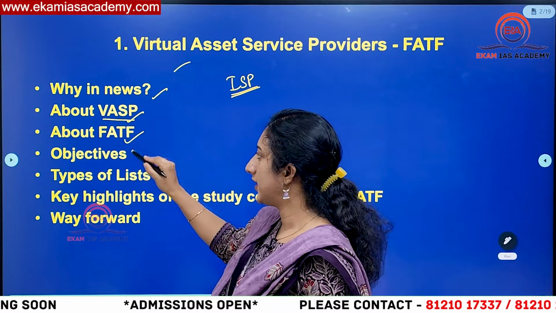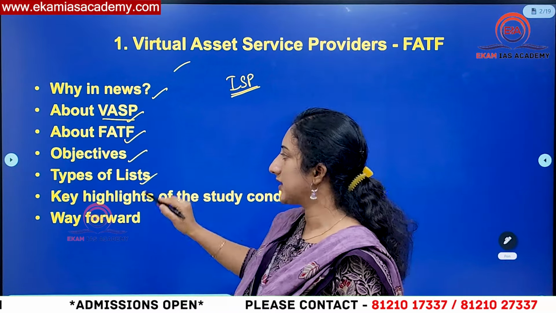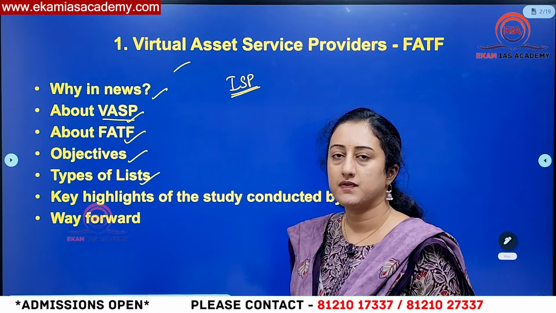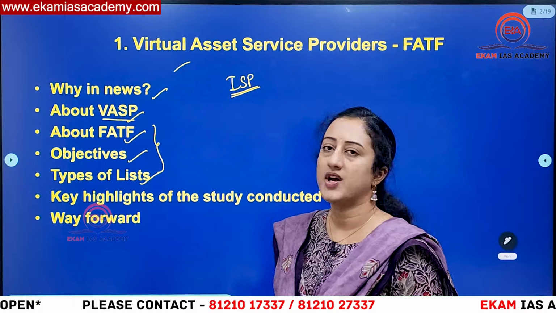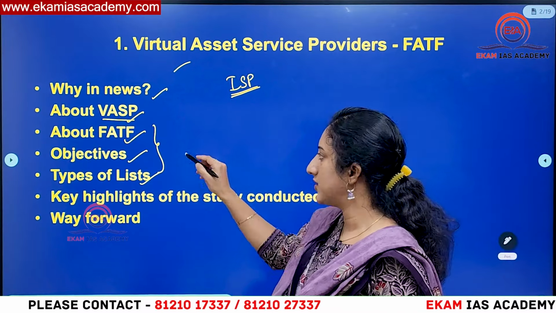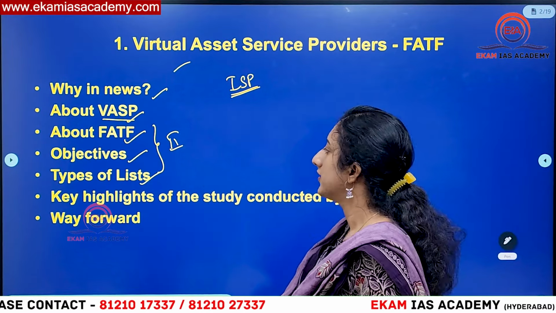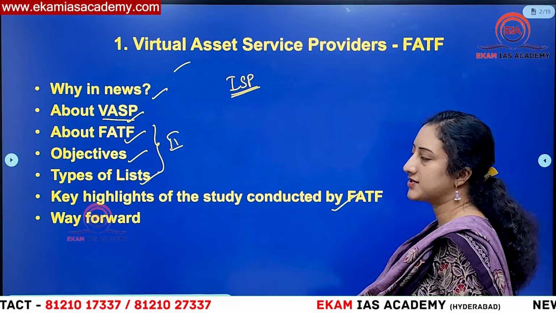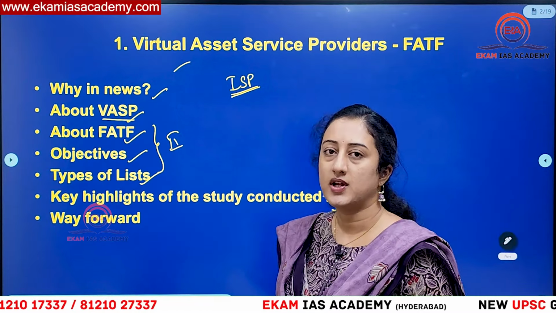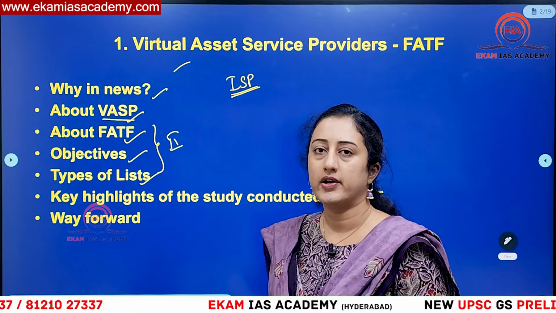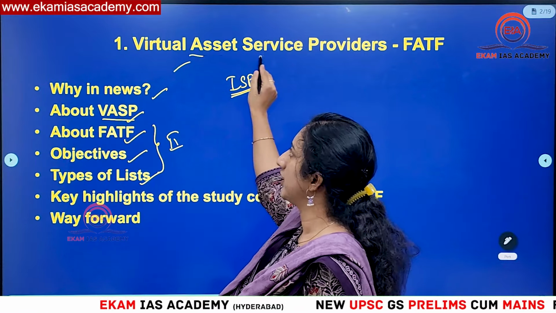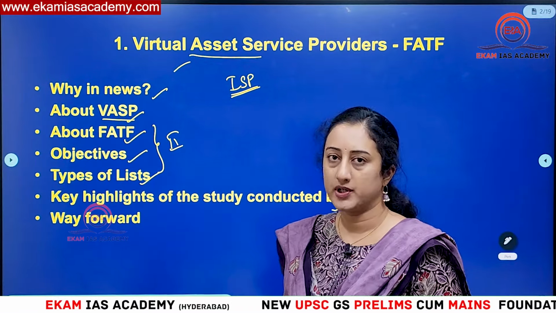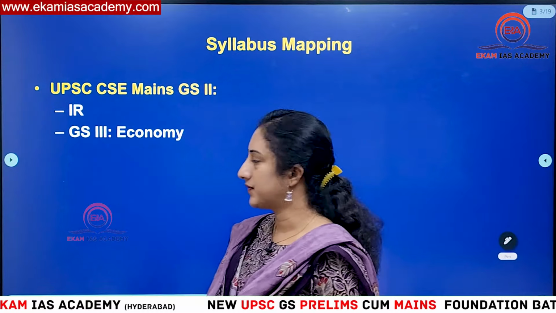Then we have FATF. We will understand its objectives and the types of lists, because FATF is always in news for a number of reasons. From a prelims perspective, you need to know, as it is an international body, in GS paper 2 this is important. Then what are the key highlights of the recent study, and why they have expressed concern that there is no regulatory mechanism brought by different countries. With respect to that, we'll look into how they wanted to control these virtual assets to prevent money laundering, okay? So these will be the aspects of discussion today.